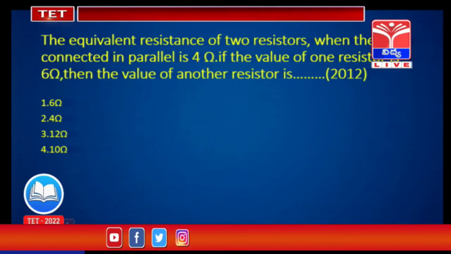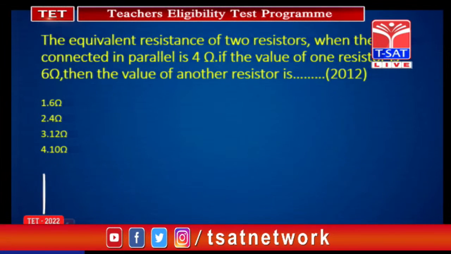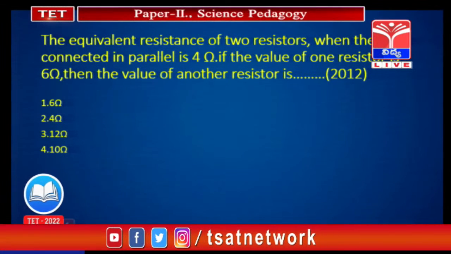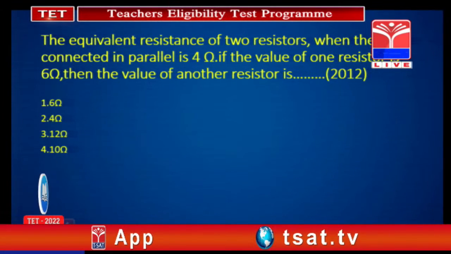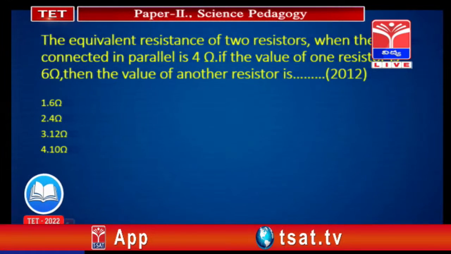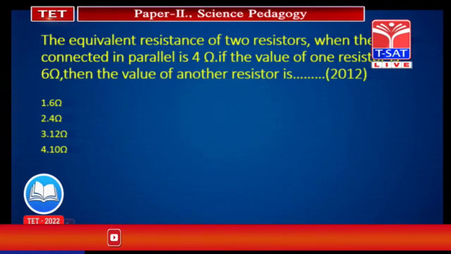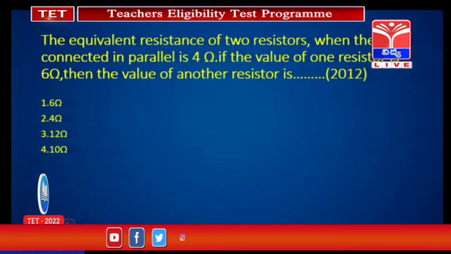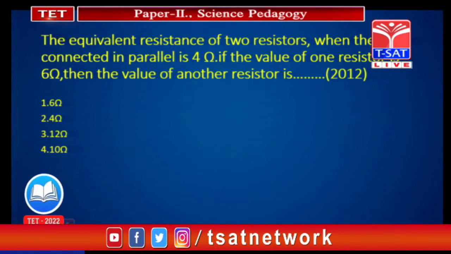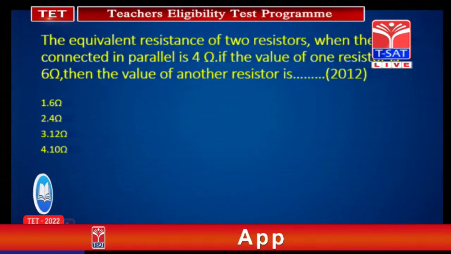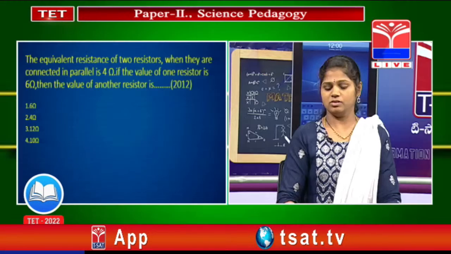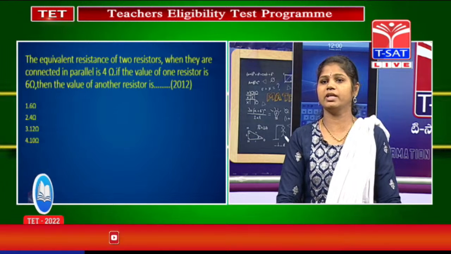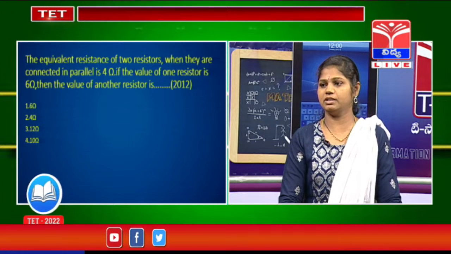In parallel connection the voltage is the same, but the current has different paths through the various electric devices. By applying the parallel connection, 1 by R equivalent is equal to the sum of the reciprocals of the individual resistances, that is 1 by R1 plus 1 by R2. If we apply the numbers, we get the answer as 12 ohms. Numerical problems like this also come in our TS TET.